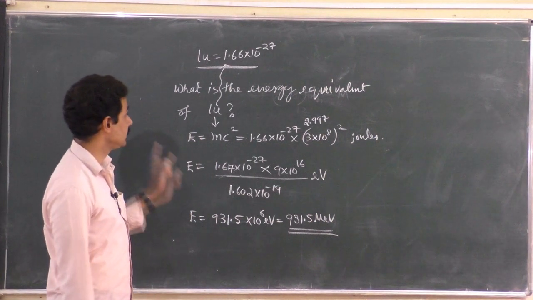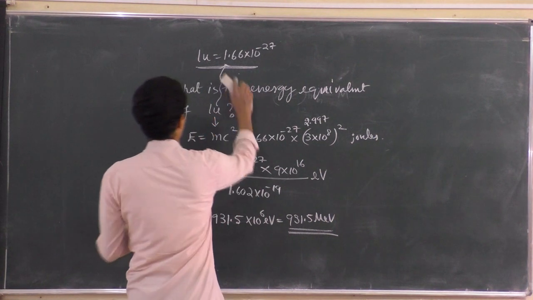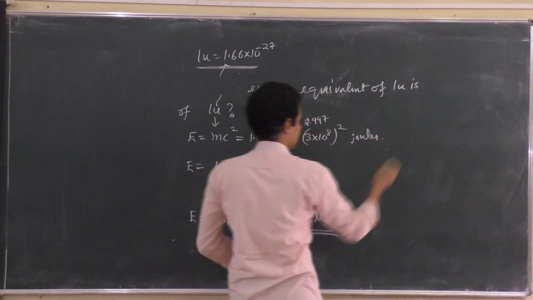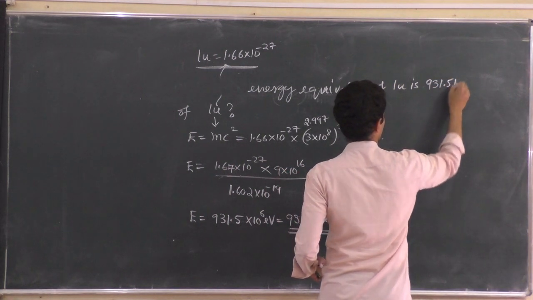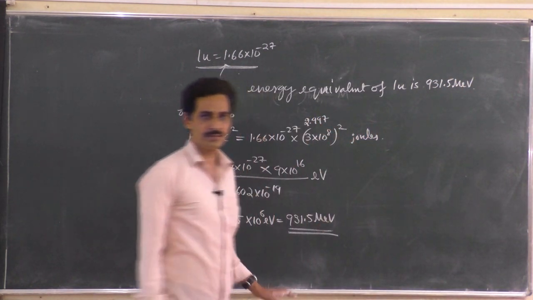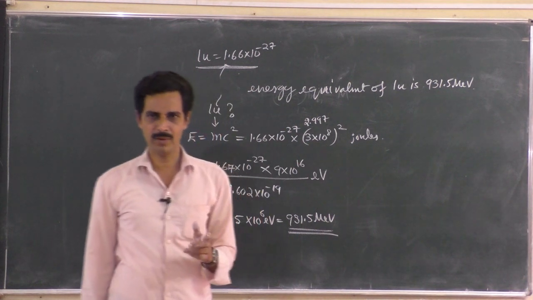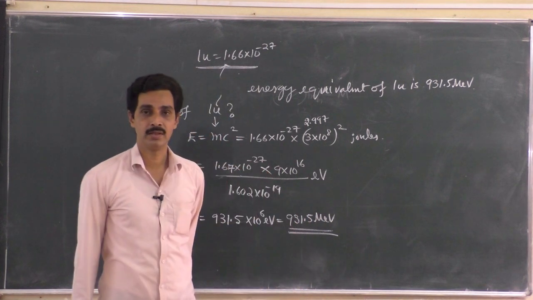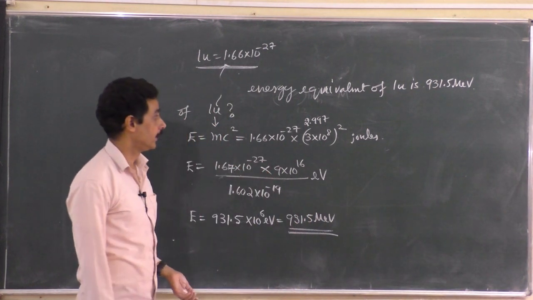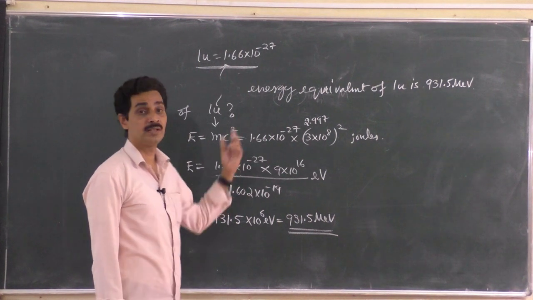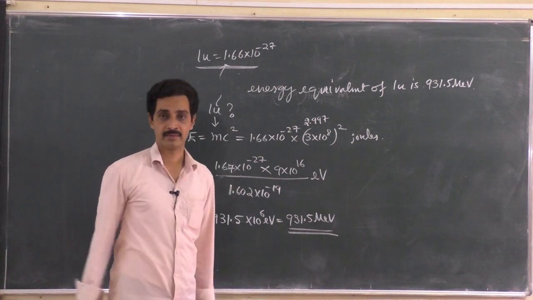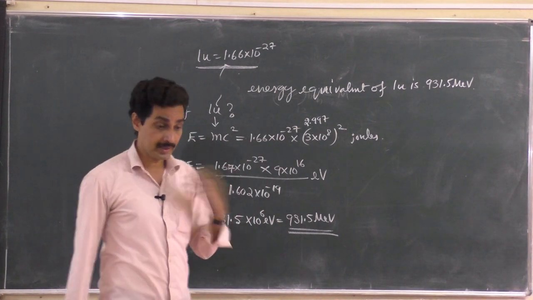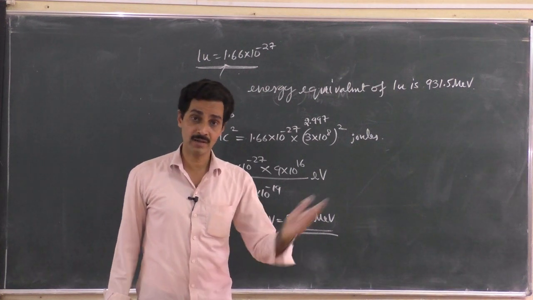So the energy equivalent of one atomic mass unit is 931.5 million electron volt. This relation, not exactly a formula, helps us find the energy equivalent of any mass defect given in atomic mass units. Sir, say 10 atomic mass unit of mass is lost in a nuclear reaction.